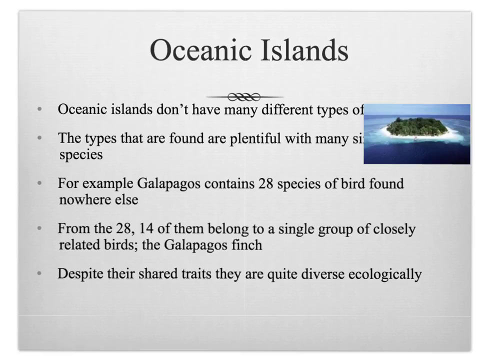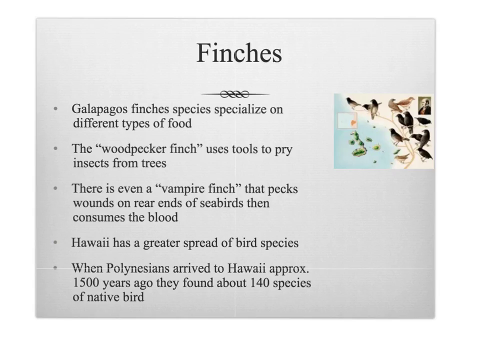Oceanic islands don't have many different types of species. The types that are found are plentiful, with many similar species. For example, the Galapagos Islands contain 28 species of bird found nowhere else. Of the 28, 14 belong to a single group of closely related birds, the Galapagos finches. Despite their shared traits, they are quite diverse ecologically. Finches. Galapagos finch species specialize on different types of food. The woodpecker finch, for example, uses tools to pry insects from trees. There is even a vampire finch that pecks wounds on the rear ends of seabirds and consumes the blood.